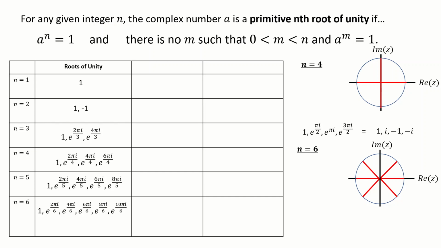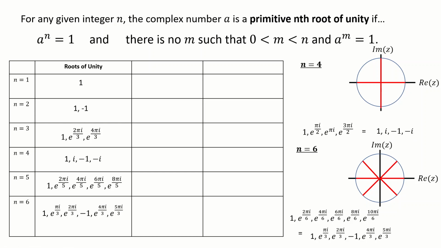But basically all I'm doing is cancelling down these arguments here. And I know that I can cancel these fractions, so I can rewrite these six roots of unity like this. Okay, nothing drastic, but I do see here that I've got -1, and I know I've already had -1 already, in two places in fact. So I'm just going to update that table. That's the roots of unity.